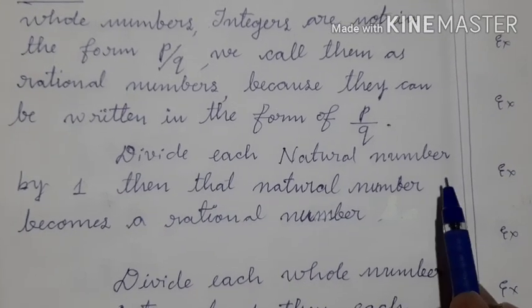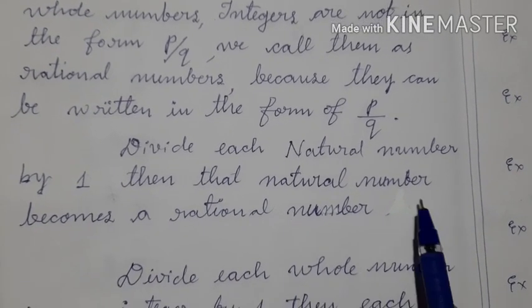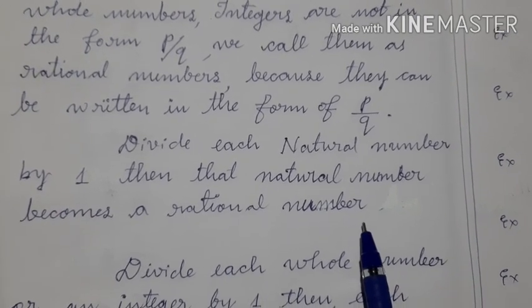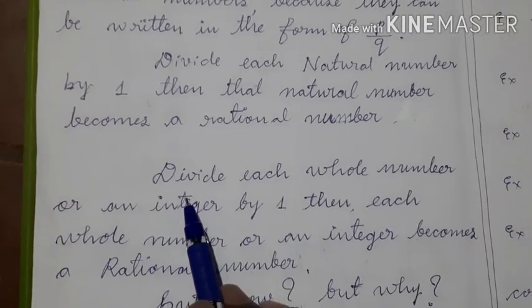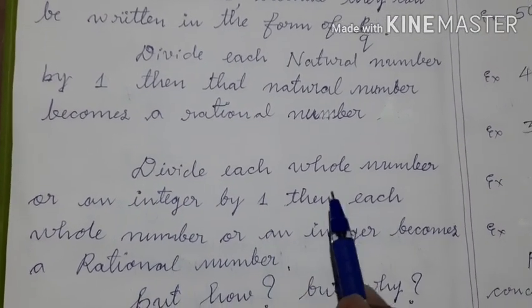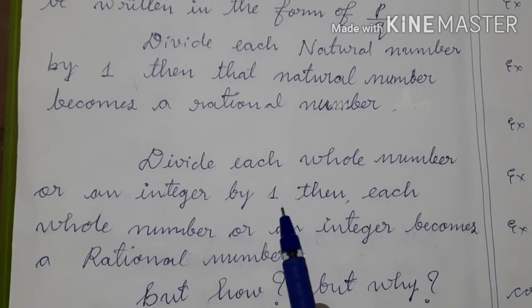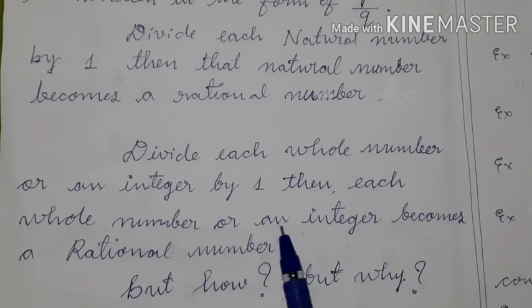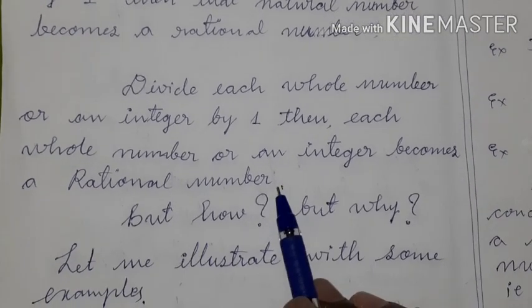Divide each natural number by 1. Then that natural number becomes a rational number. Similarly, divide each whole number or integer by 1. Then each whole number or integer becomes a rational number.